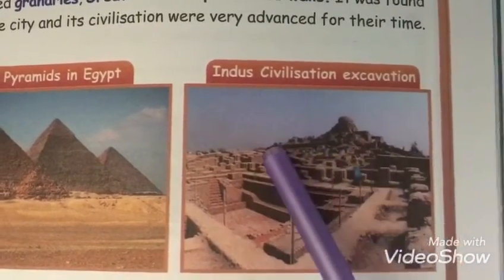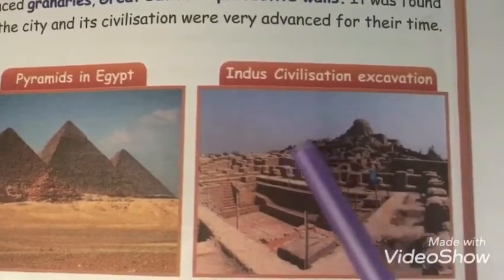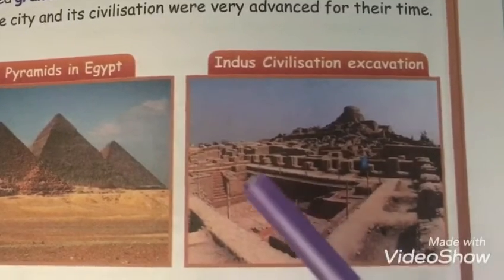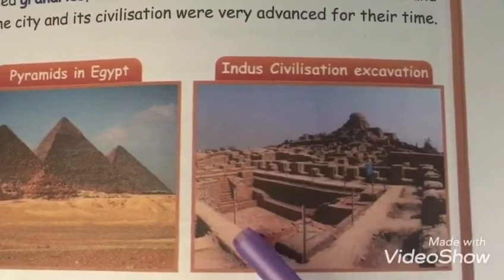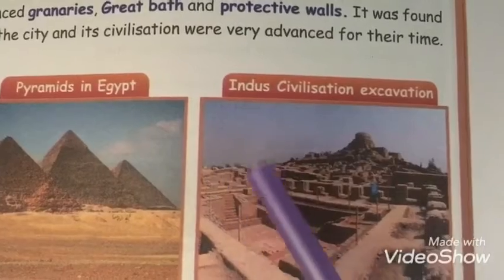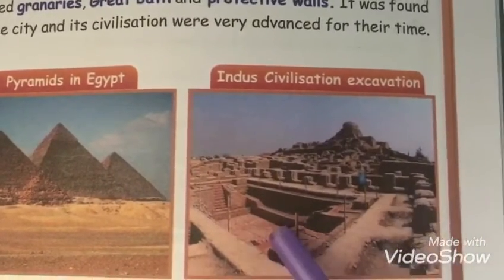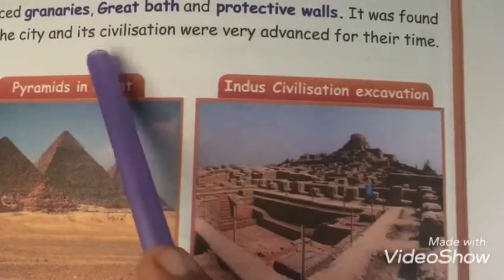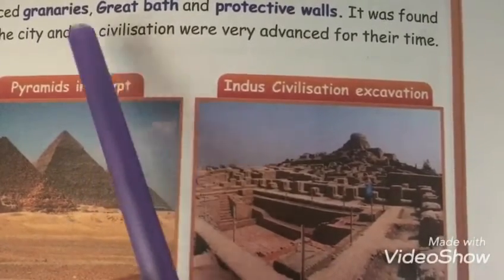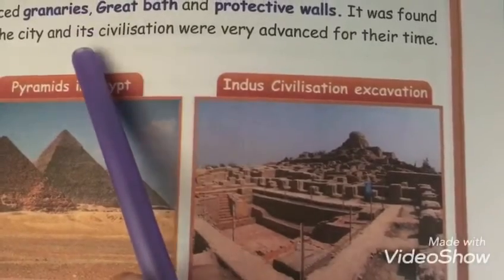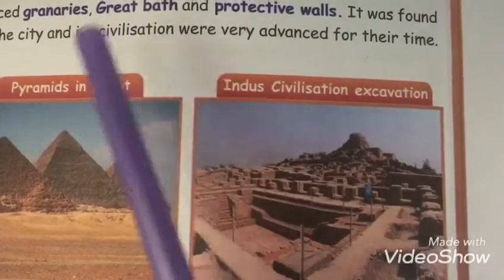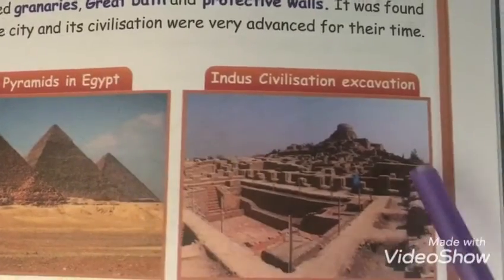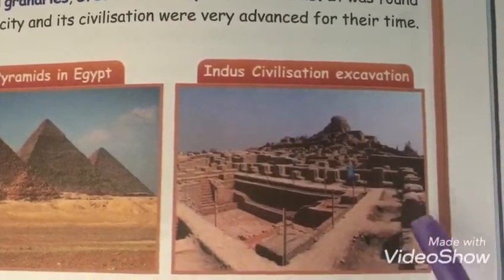And then the proper drainage system. The proper drainage system is also built in these places. And then we can see the granaries, great bath and the protective walls. So this is called great bath. Granaries means a place which is used to store the food grains. The excessive amount of food grains that are stored in a place is called granaries. So this is about the Indus civilization.